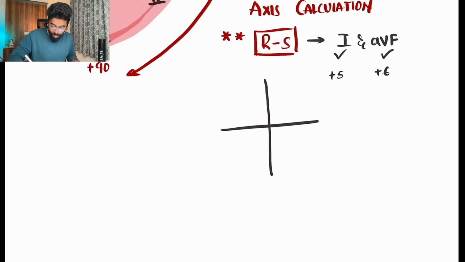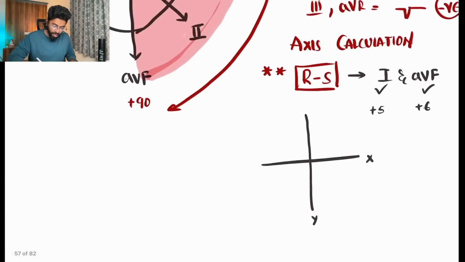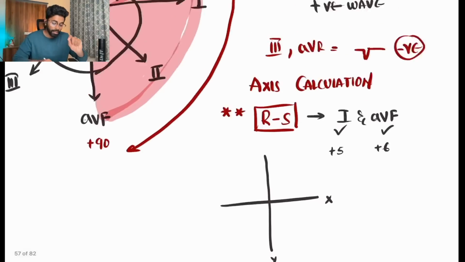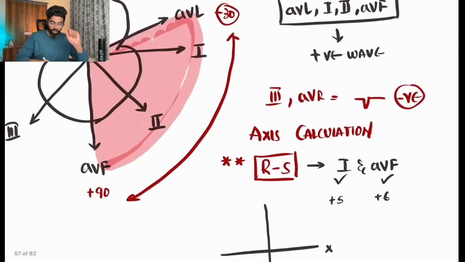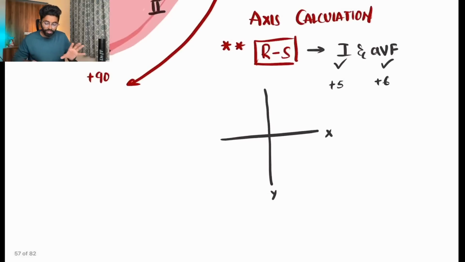Take the x-axis and the y-axis, generally. As we have seen here, for the axis of the heart we have 1 and AVF. You might ask me, sir, why did you only take 1 and AVF and why not others? You can take others, but take only two leads which are at 90 degrees to each other. Here 1 and AVF are 90 degrees to each other, and we have 2 and 3 also at 90 degrees, and we almost have AVL and 2 also. You can take any of these leads, calculate R minus S, and you will get the axis.